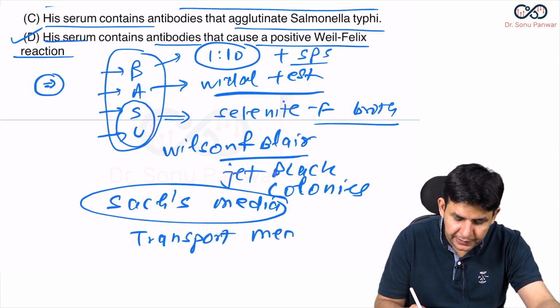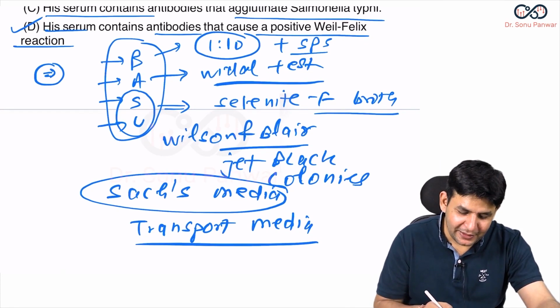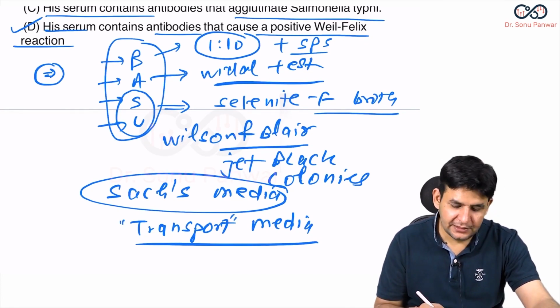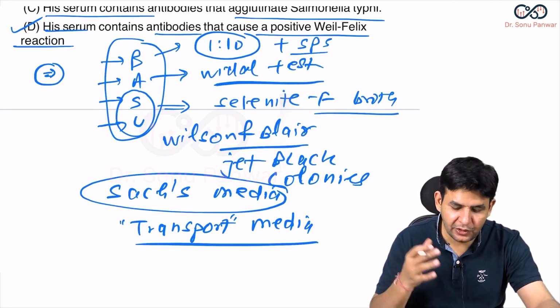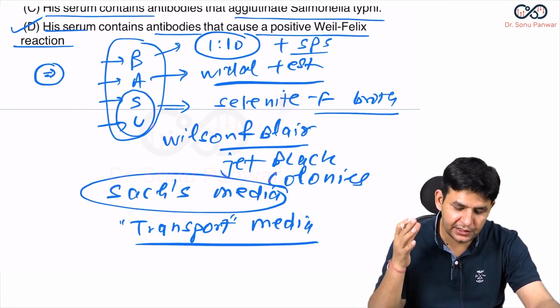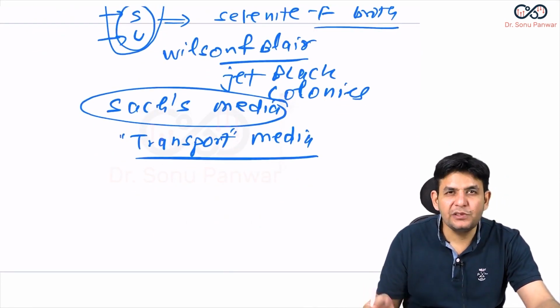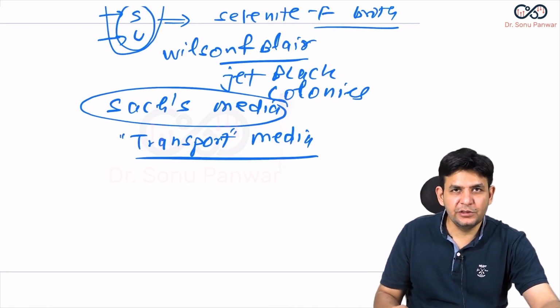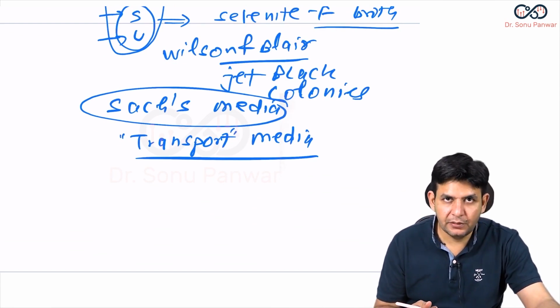And what is a transport media? The transport media is the media which is used to transport. In fact, what is the meaning of this? That it does not allow the growth. It does not allow the multiplication. Only the viability remains on this transport media. That is the Sachs media. Okay. A drug of choice, you already know. Third generation cephalosporin is the drug of choice for typhoid fever, and it can be easily cured with that.